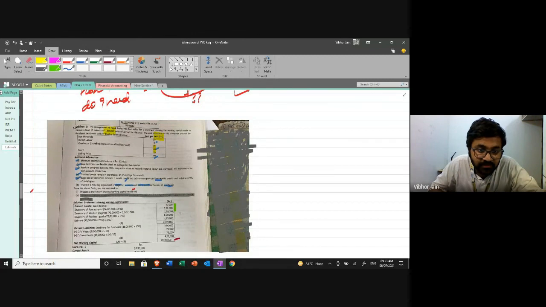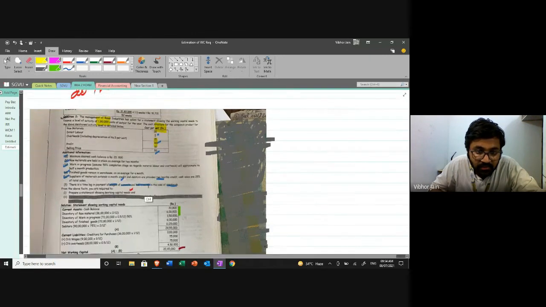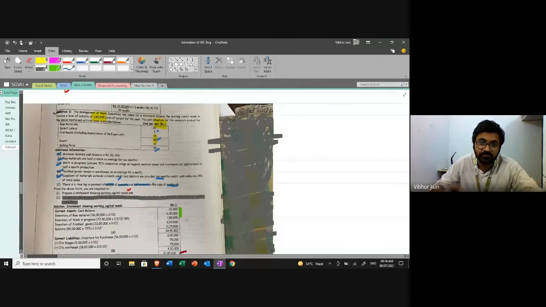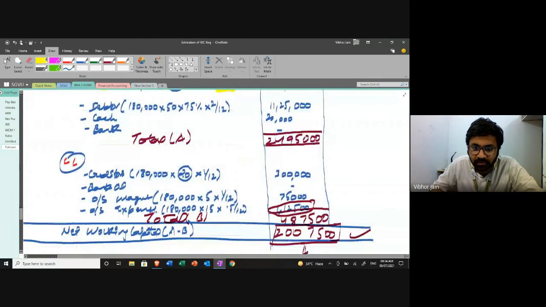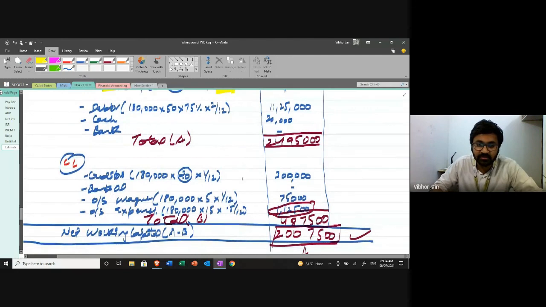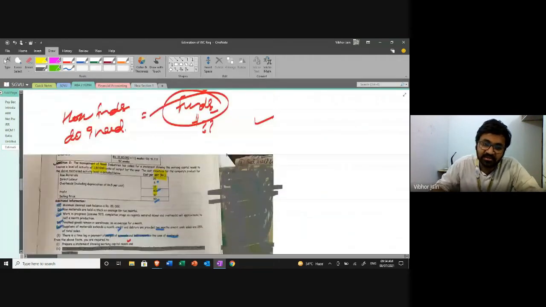It is saying this time lag is half a month. So 180 into 15 into half a month. That is what we should do, right? No, better. That is not what we are going to do.